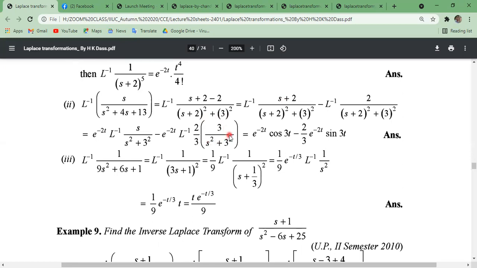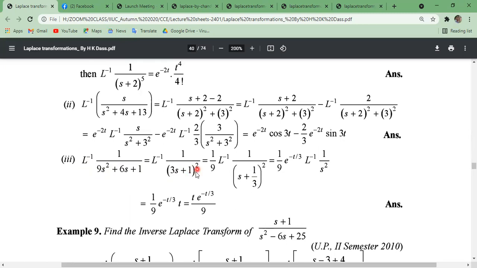Using the shifting property, remember, this means cos 3t and this is sin 3t. This is the result.